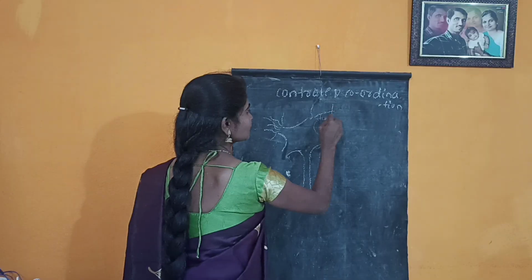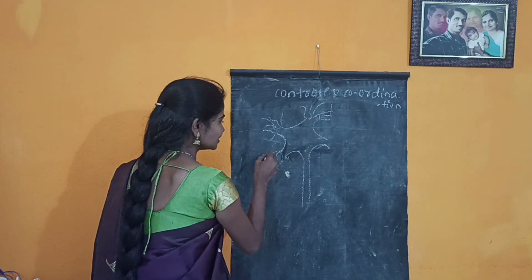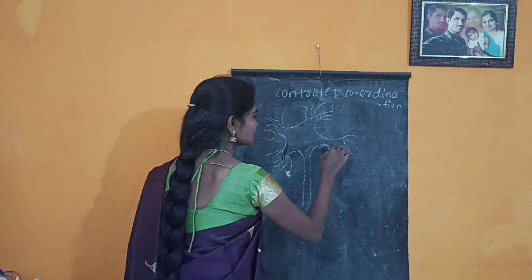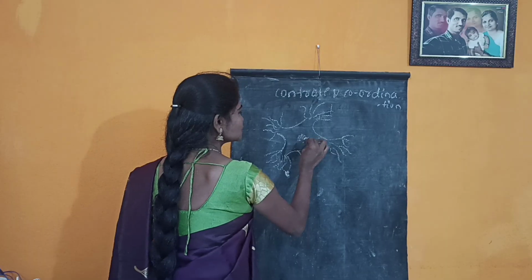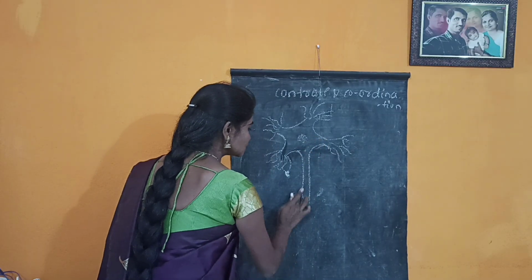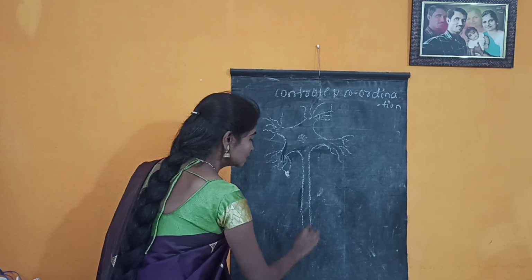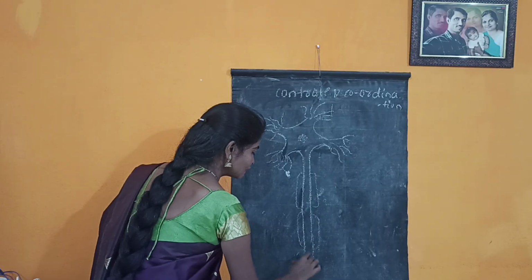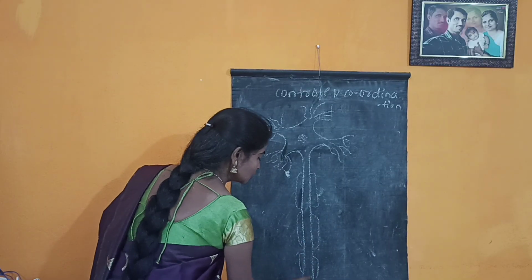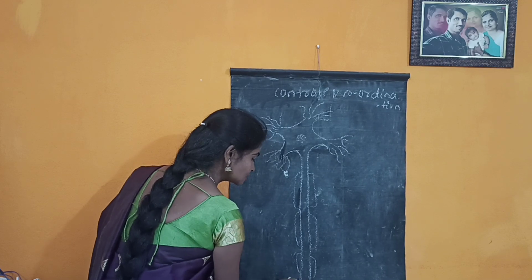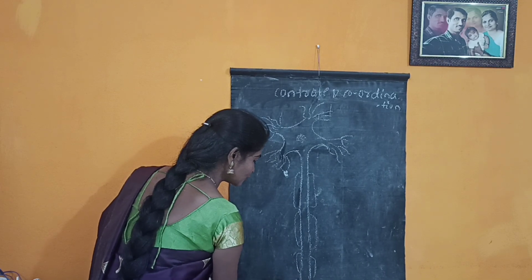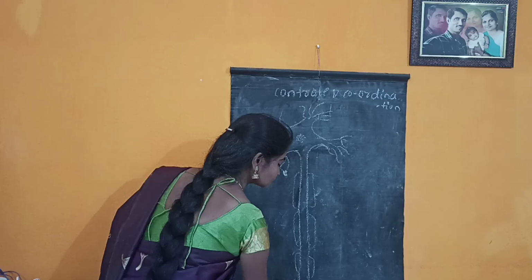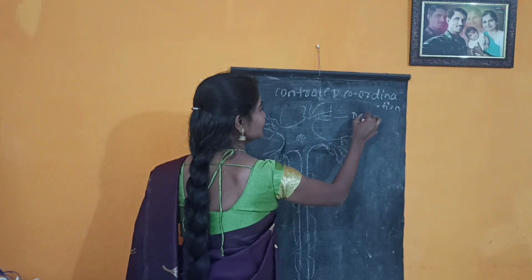These hair-like structures are there, no? Those are called dendrites. These are small hair-like structures. They are mainly important. What is the main function of the dendrites? They carry the messages from the sensory organ. Of course, the nerves carry the messages, but these dendrites first receive the message from the sensory organ. Whatever message is given to the neuron or the nerves, that message first enters one part of the neuron, the dendrites.